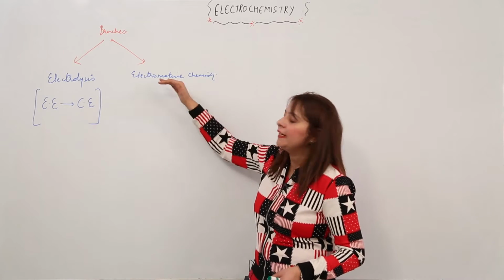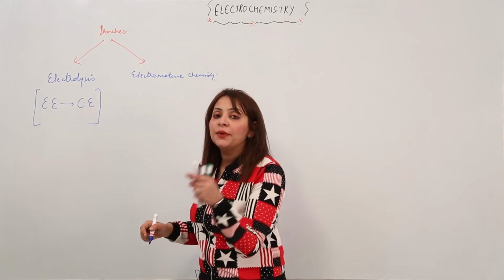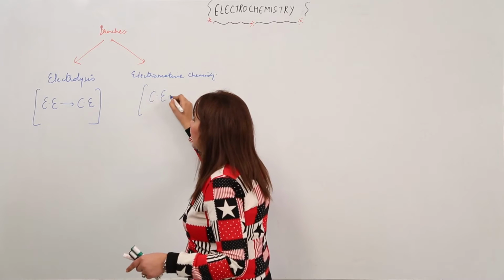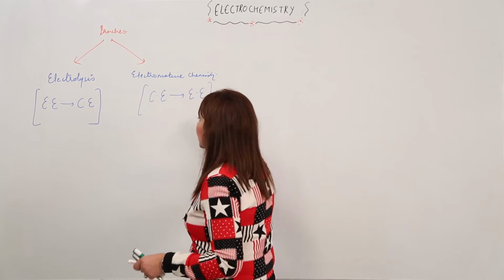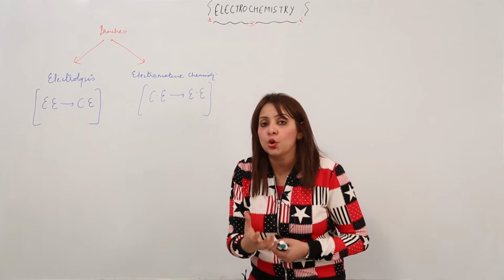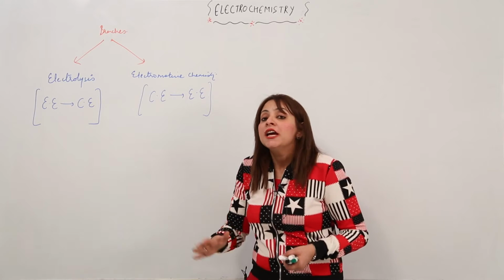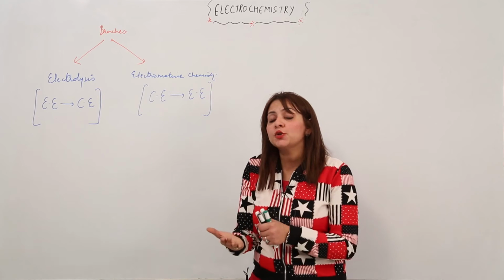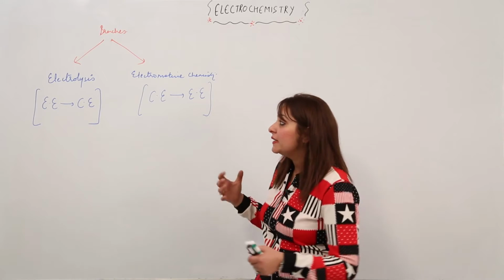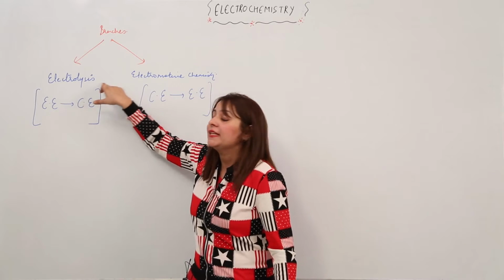Now look at what electromotive chemistry is. It is just vice versa. It is the chemistry that deals with the principles, methods and applications of the conversion of chemical energy into electric energy. In this we are not providing any external source of current, any external battery or cell. It is just a branch in which the chemical reaction occurs first, and due to that chemical reaction electric energy is produced. You have to learn it thoroughly: electrolysis, where lysis means breakdown.